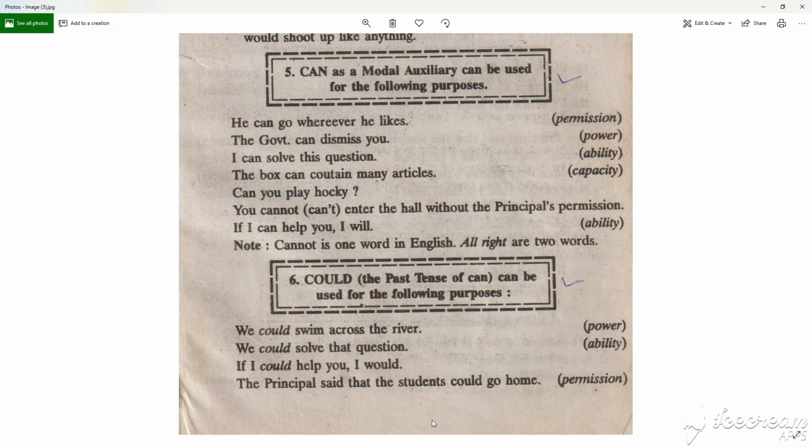Could, the past tense of can, can be used for the following purposes: power, ability, permission. Example, we could swim across the river. We could solve the 10 questions. First is power, second is ability. If I could help you, I would. It's also a capability. The principal said that the student could go home. It's a permission.